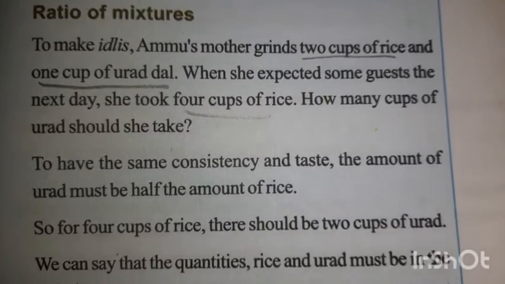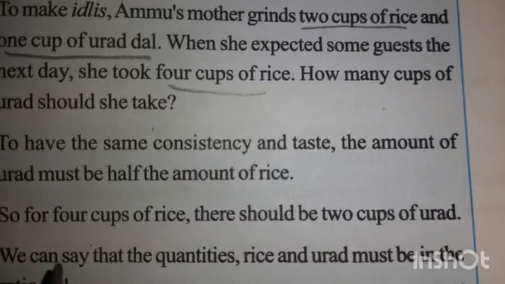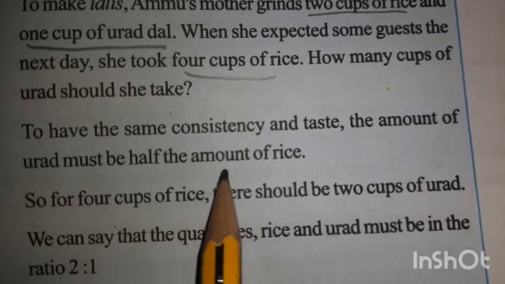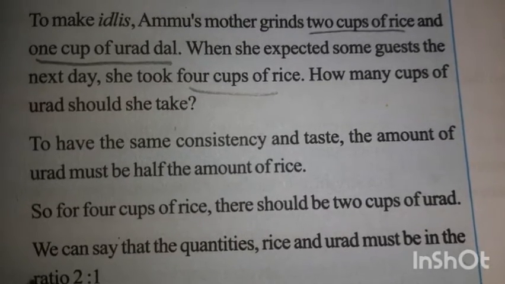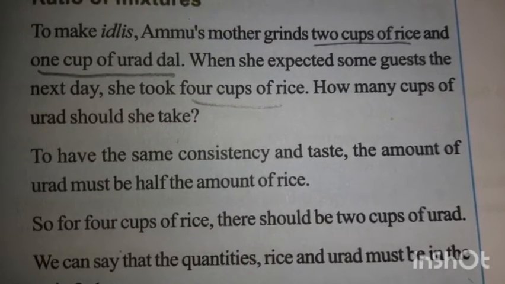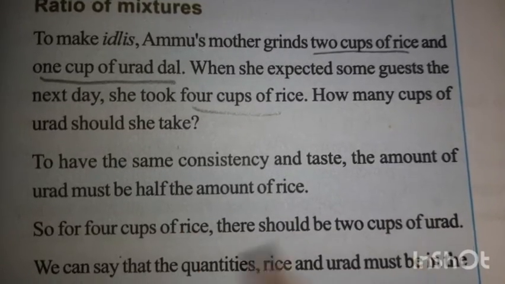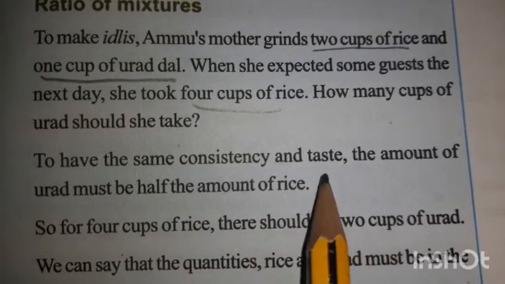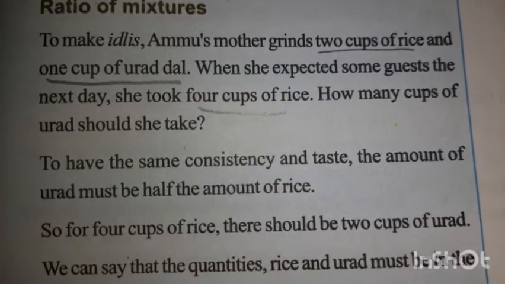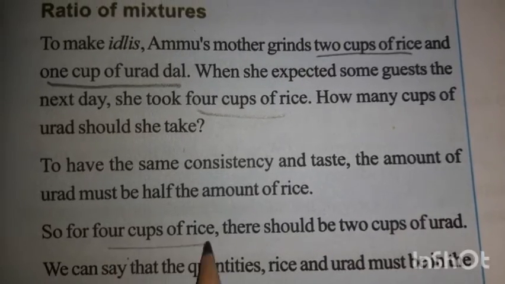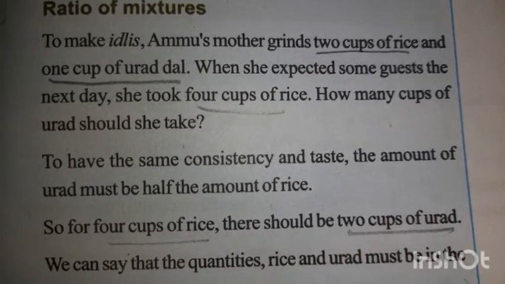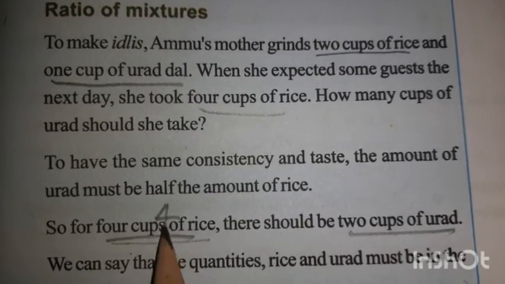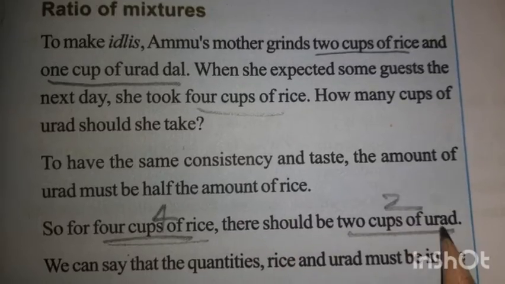That is the question. So to have some consistency and taste, the amount of urad must be half of the amount of rice. You can ask your mother how much rice and how much urad she is adding. For getting taste and consistency, if 1 cup of rice is taken, half a cup of urad is taken. So for 4 cups of rice, she should take 2 cups of urad, half of that.